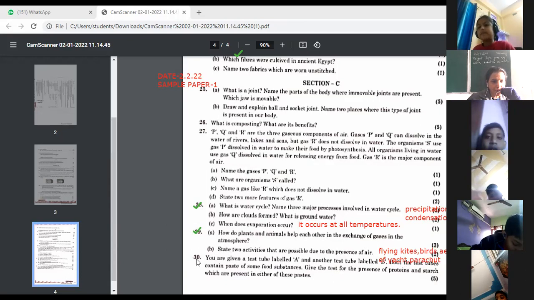Okay. Next, question number 30. You are given a test tube labeled A, another test tube labeled B. Paste of some food substances, give the test. Ma'am, this question is omitted. Okay, this is omitted. So kindly children complete question number 28 and 29. Okay. With this, your sample paper 1 is over. Rest will be taken tomorrow.